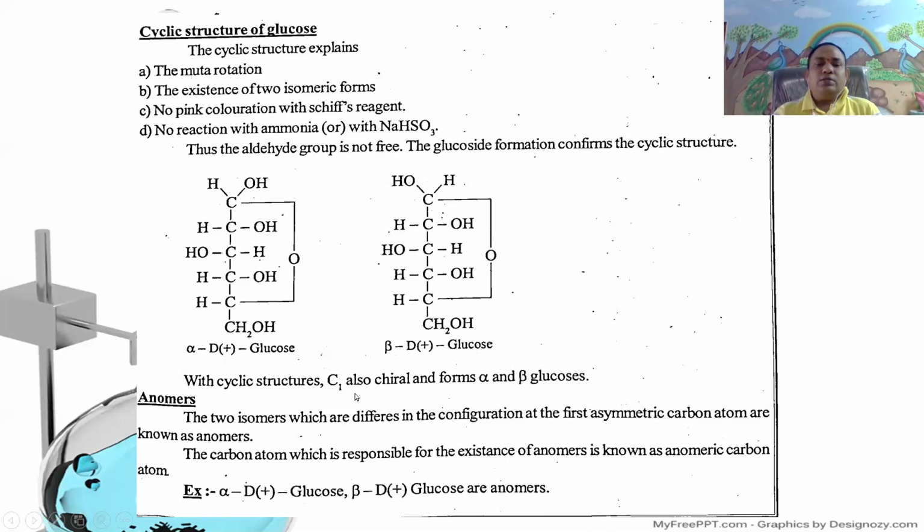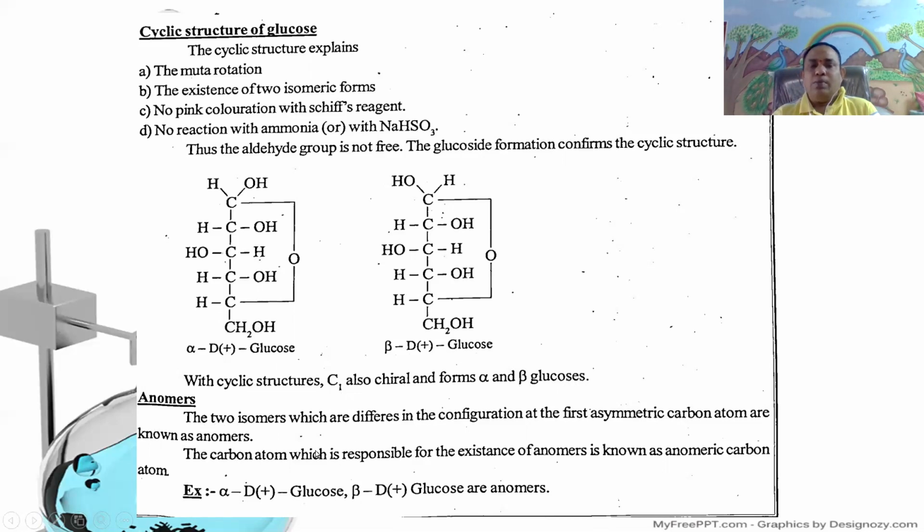With a cyclic structure, C1 also becomes chiral, forming alpha and beta glucosides. Here these are the anomers. Anomers means the two isomers which differ in the configuration at the first asymmetric carbon atom.